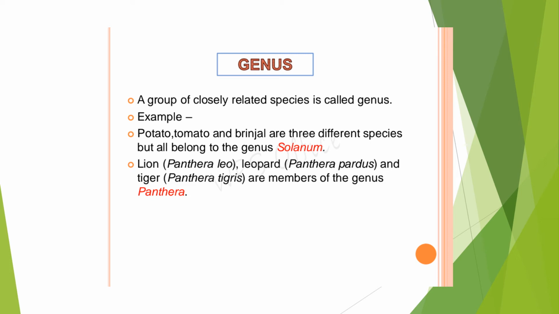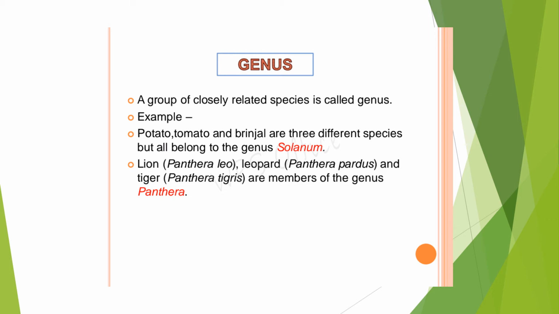For example, the potato, tomato, brinjal. All three vegetables belong to different species, but all of them are under one genus called Solanum. If you see their botanical names, you can understand. One is Solanum tuberosum, one is Solanum torvum, and like that. The first term Solanum refers to the genus name. So they all belong to the same genus even though their species are different.